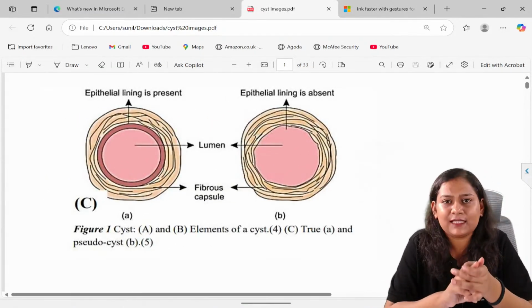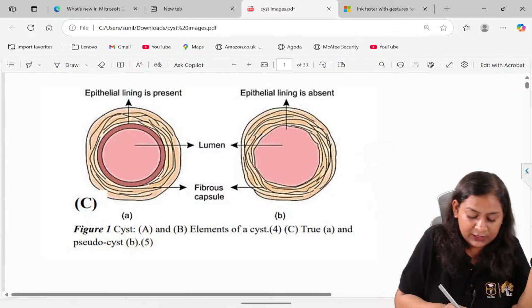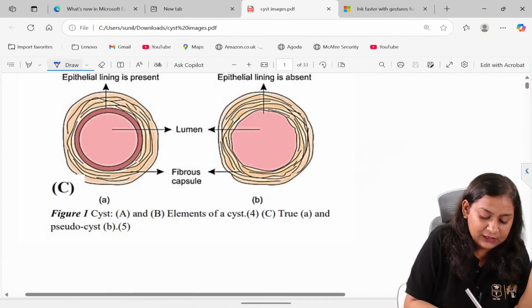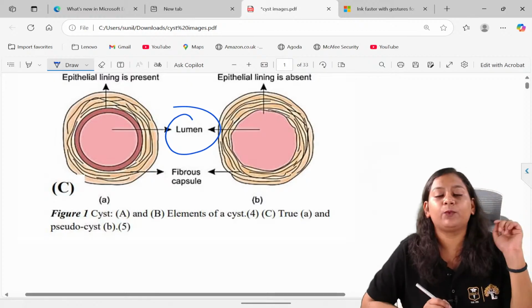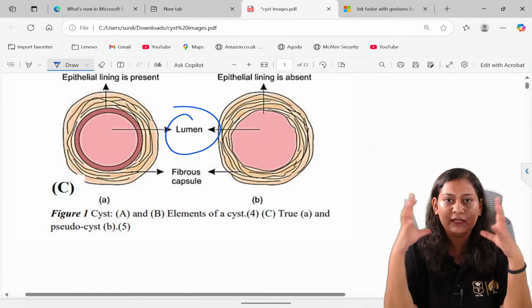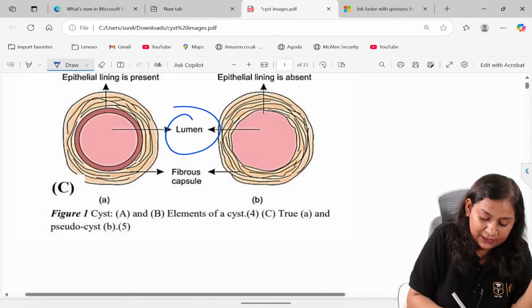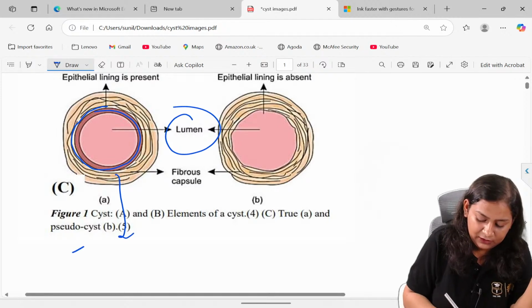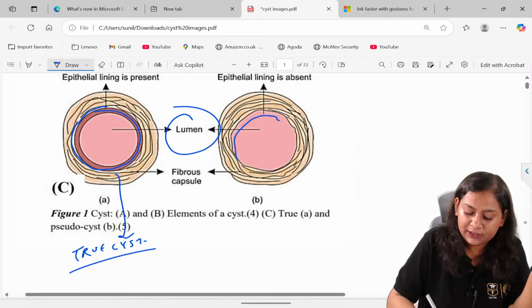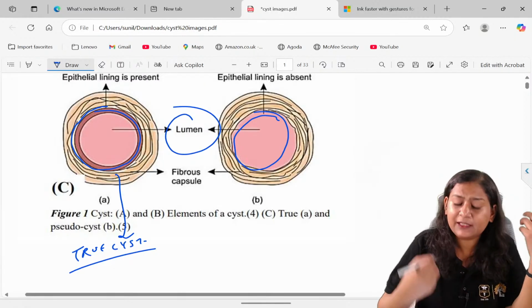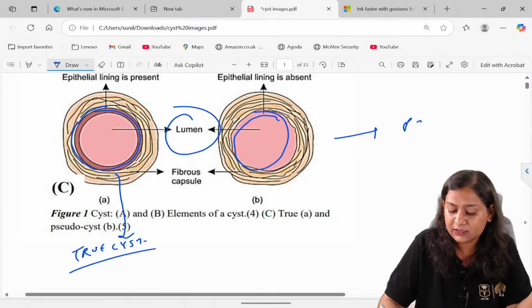Now the cyst has three parts. Okay. Now there is a lumen. In this lumen there is a fluid which is present. Now this lumen, if it is surrounded by epithelium, then see this. There is an epithelial lining present. Then this is a true cyst. Okay. See, now here there is a lumen, fluid filled, but there is no epithelial lining. This is called a pseudocyst.